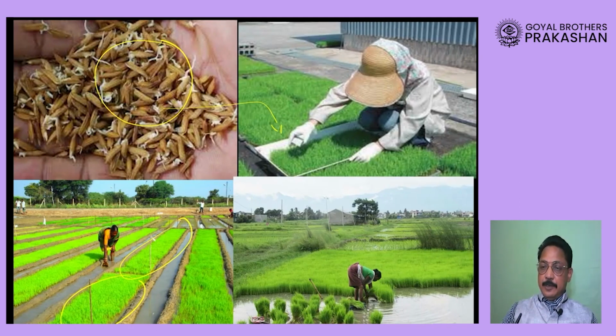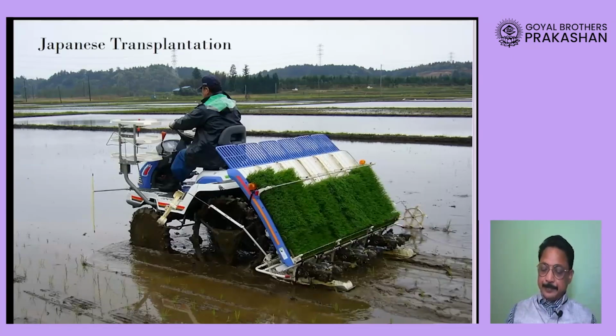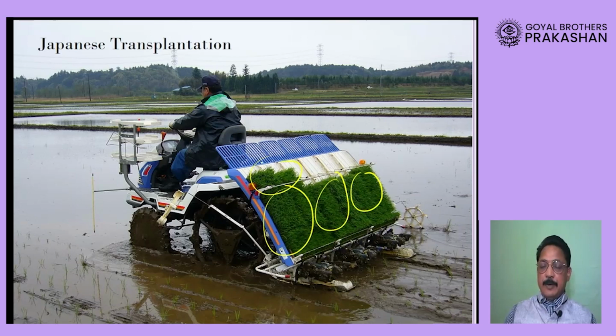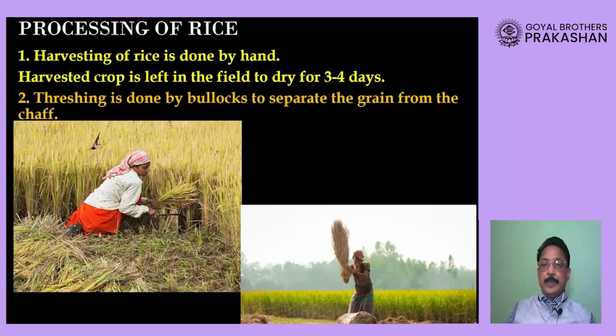And once they turn into saplings, you look at these saplings, those saplings are uprooted from the nursery and taken to a farm where you can see they are planted in plenty of water. Lot of water is a very important requirement of rice crop. In Japanese transplantation, they use even machines for carrying out transplantation, and these are the saplings, dear students, which they have grown initially in a nursery.